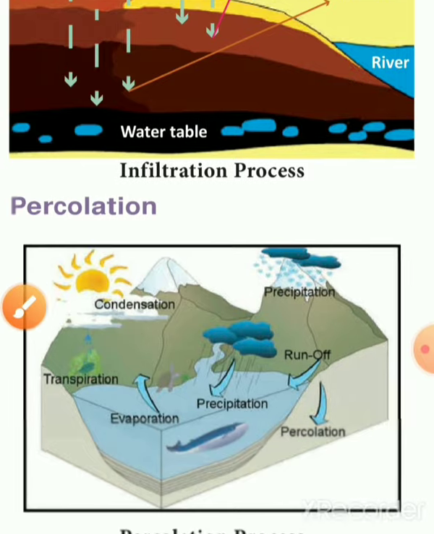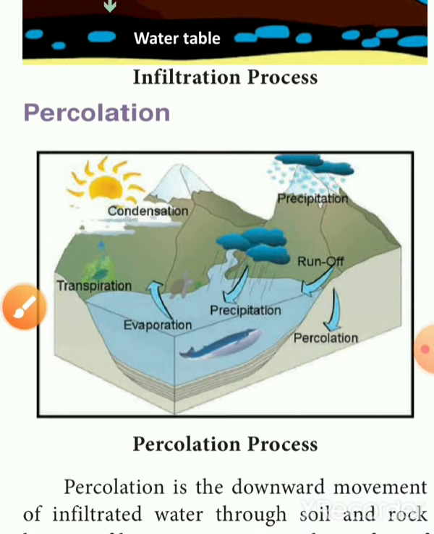Next, we discuss percolation. Percolation is the downward movement of infiltrated water. Condensation happens, and after that transpiration and evaporation, then precipitation and runoff.